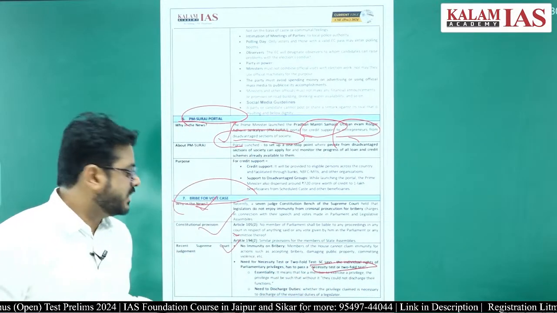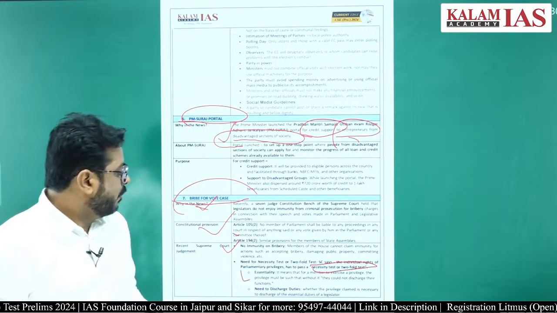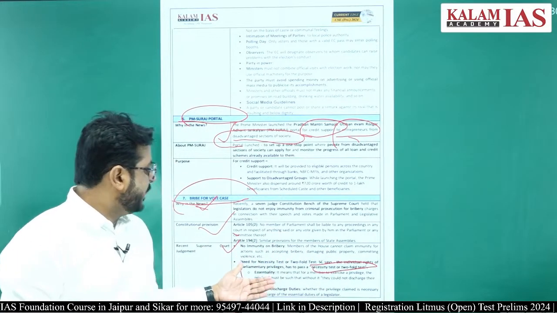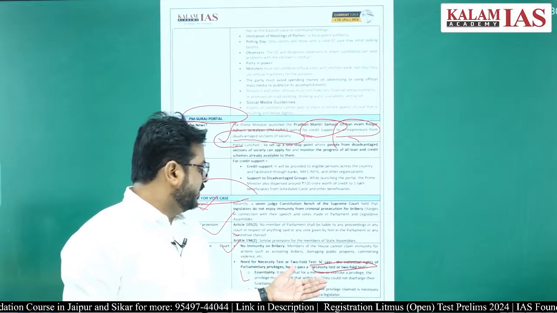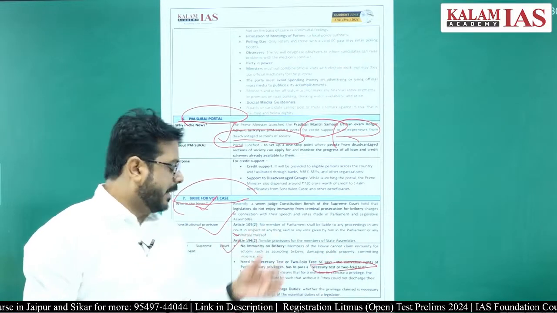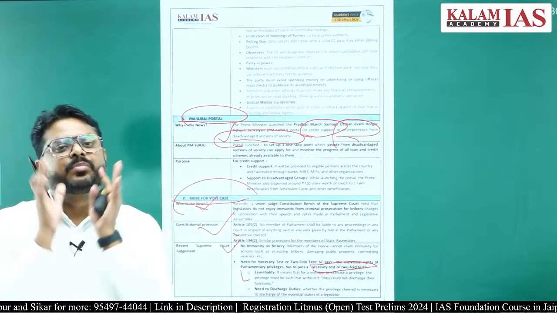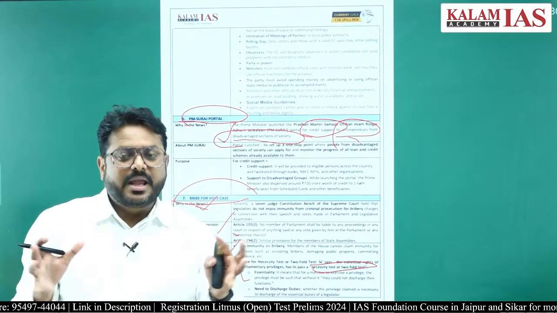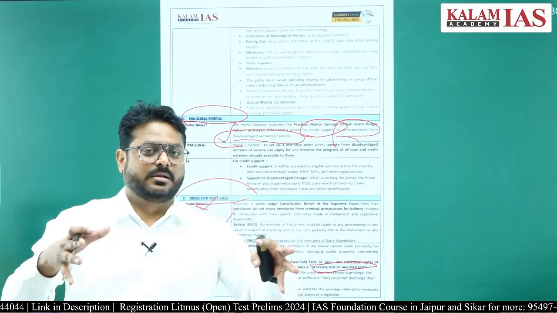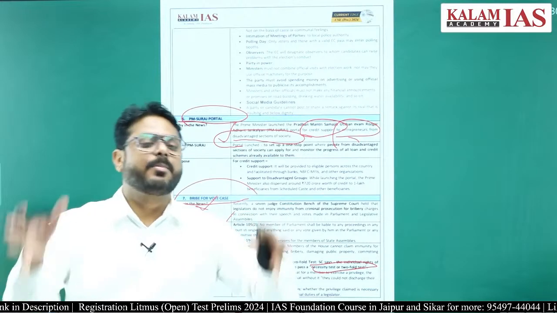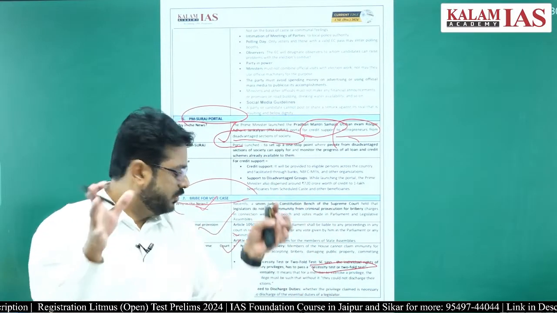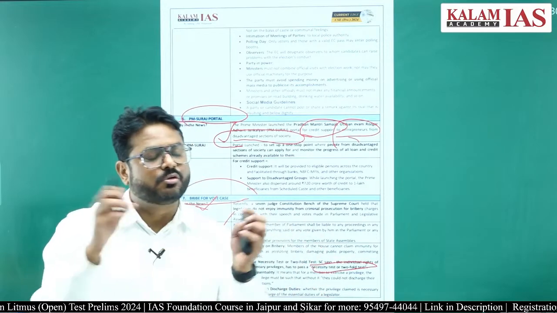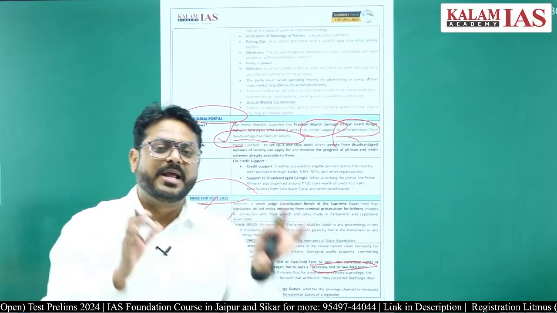The first is essentiality. For members to exercise a privilege, the privilege must be such that without it they could not discharge their function. The essentiality test says that if anything is very essential, it has to be provided to members of parliament and legislative assembly.